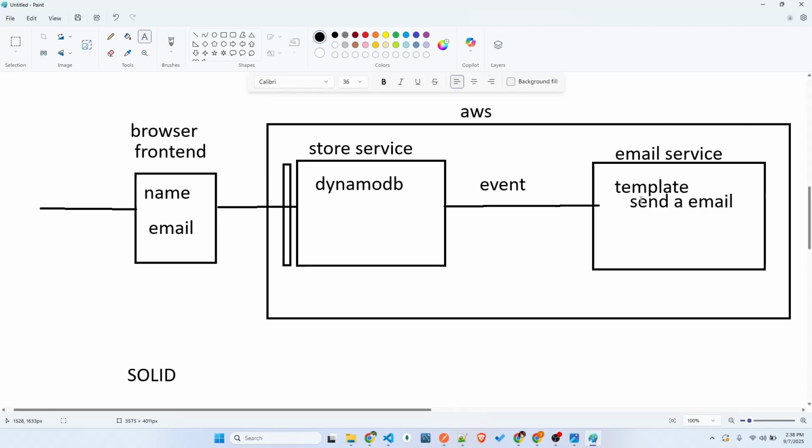So something like that, we can do a lot of enhancements. We can change how to send and from which email address they want to send the email, and all the things they can do. Even in the store, they can change the DynamoDB table. They can change how they want to store the data in DynamoDB. They can just change it.